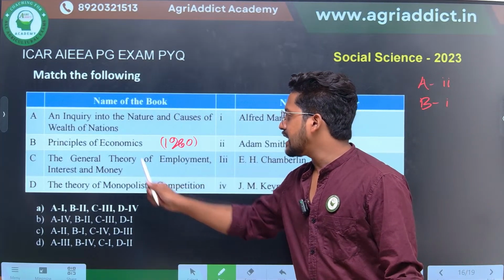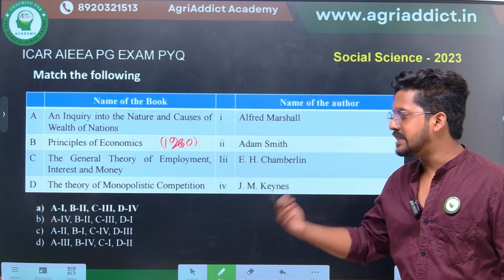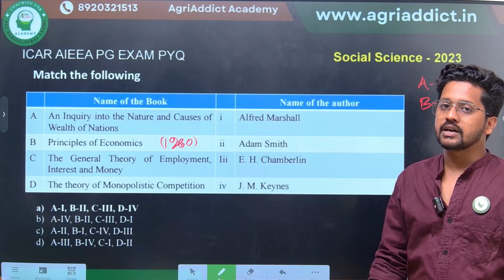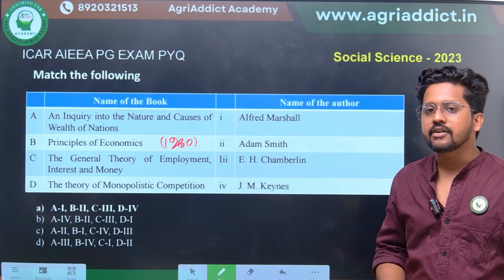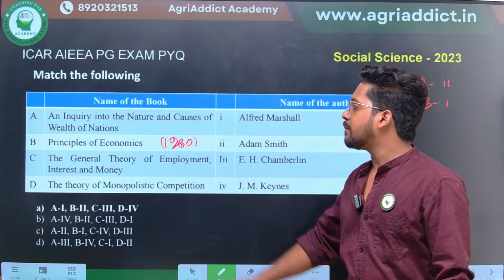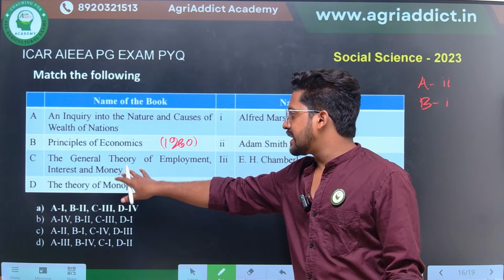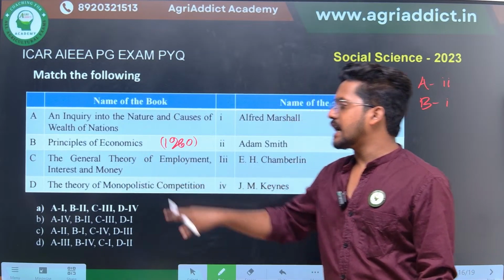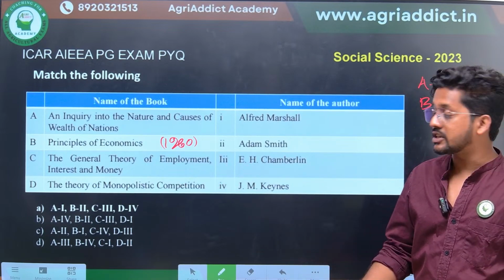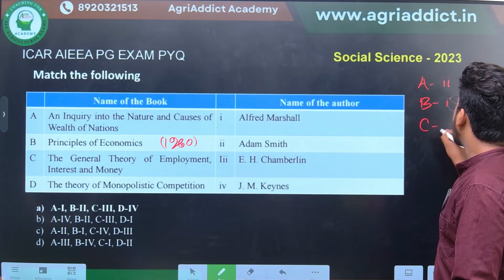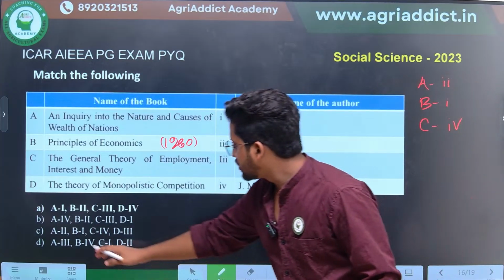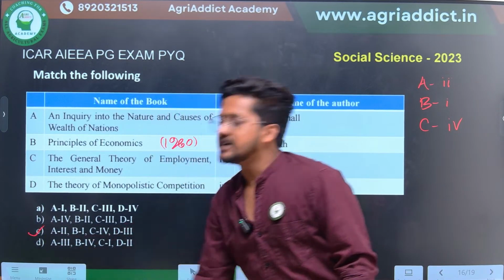The third one, General Theory of Employment, Interest and Money. I just mentioned during the class that macroeconomics, the child of the Great Depression, was actually started by this book, the General Theory of Employment, Interest and Money, and this was written by J.M. Keynes, none other than the father of macroeconomics. So C can be automatically connected with 4. So with 2-1, 4-C and D-3, C will be the correct answer here.